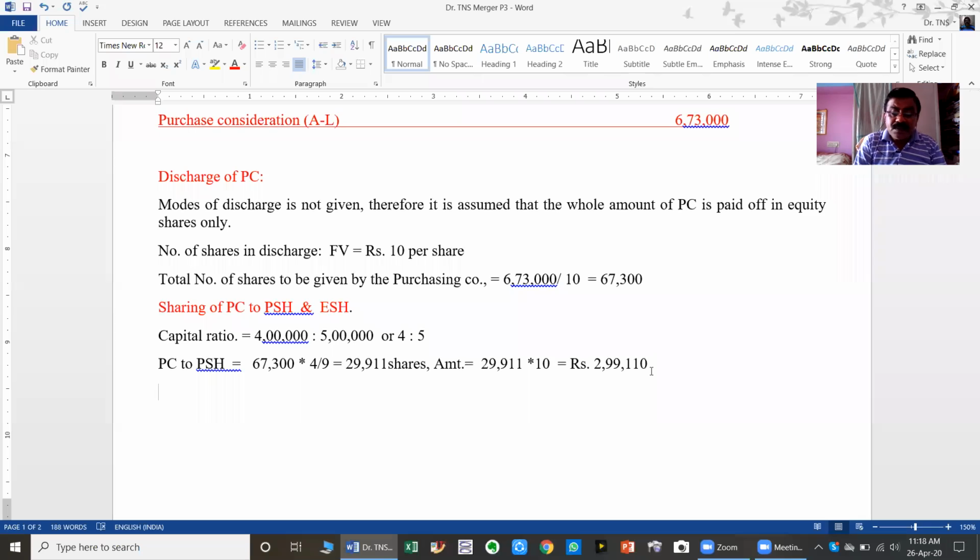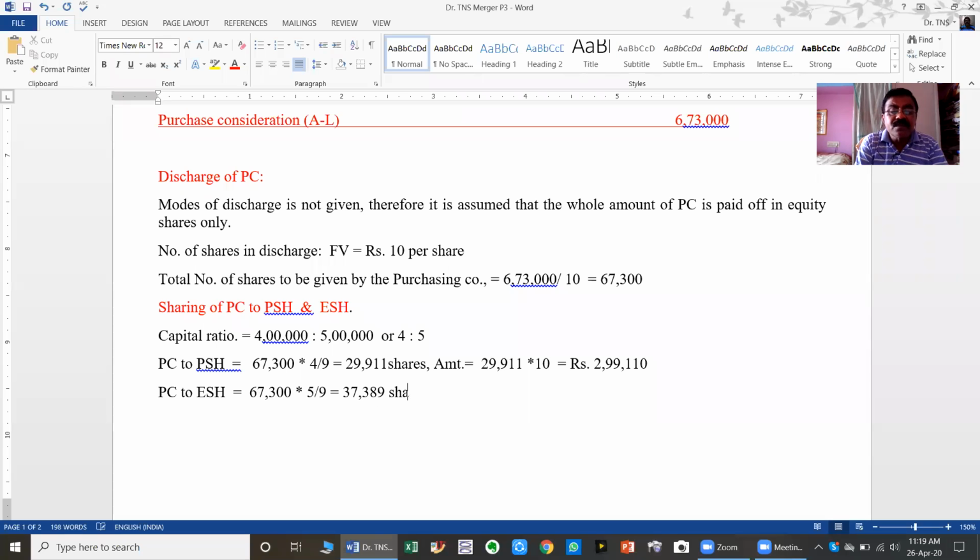Okay, then the purchase consideration to equity shareholders. It is the same: the total 67,300 shares are to be divided in the 5/9 ratio, which gives 37,389.